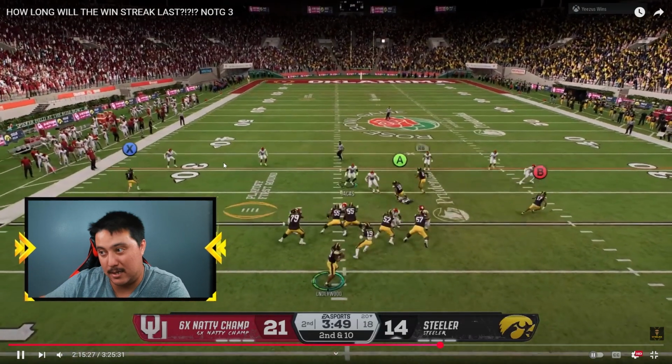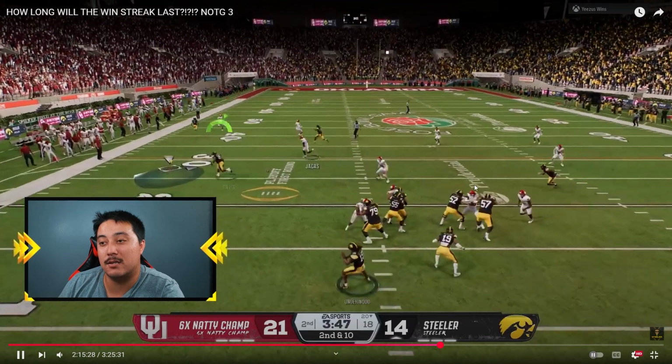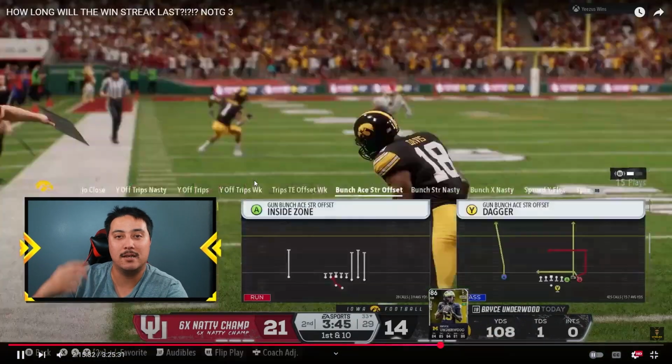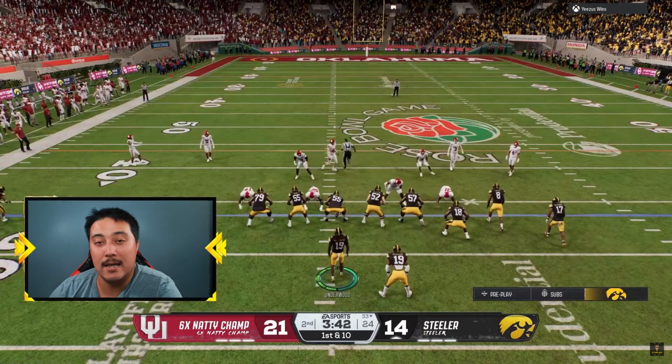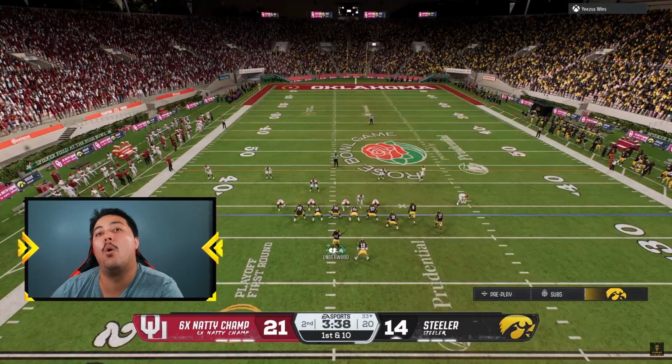2nd down and 10, see, and then we bait it. We go from that to now we run our little dagger setup where I put a drag, comeback, or the return route, and the crossing route from RB. So we're playing the chess game here. Am I going to run corner strike again, or am I going to run dagger? And as you can see, the B route is completely wide open, but also Vernon Davis is too. And Vernon Davis, get him on your team. I'm sure he's pretty cheap if you're playing cut. He is an absolute monster. Gronk was too, but Vernon Davis is a whole other beast.